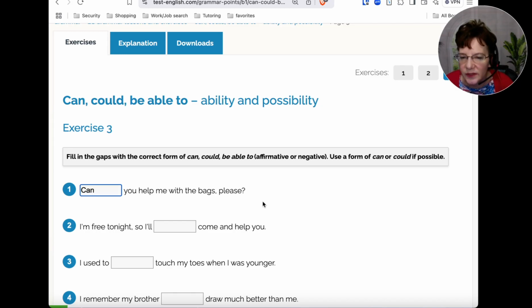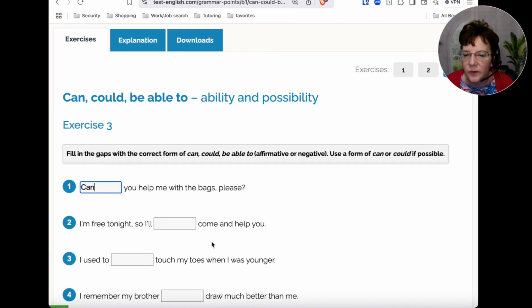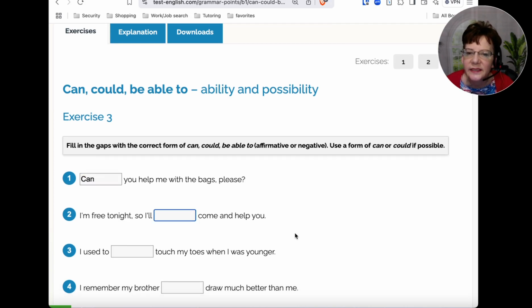So that sounds good. All right, number 2, I'm free tonight, so I'll come and help you. So which form here of ability? Okay, so with the simple future, I will, so we want to use be able to, right?